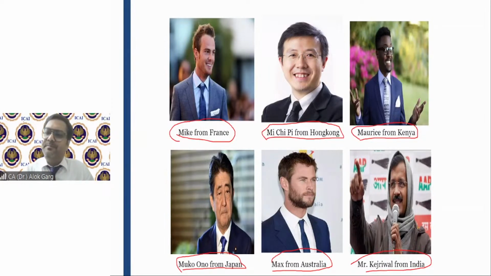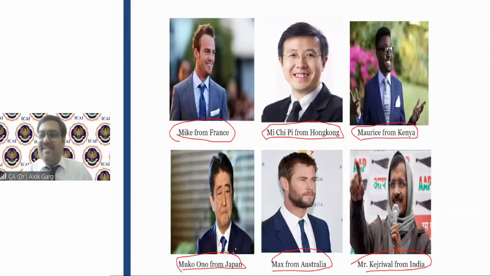Likewise, friends, do you know how many countries are there in the world? There are close to 200 countries in the world, right? If I talk about these 200 countries, do you know how many GAAPs are there in the world? GAAP means generally accepted accounting principles. Like in India, we have Indian GAAP, right? So how many GAAPs are there in the world?